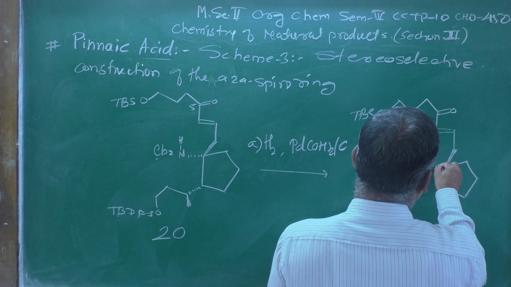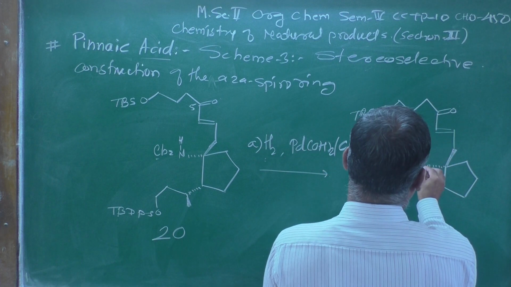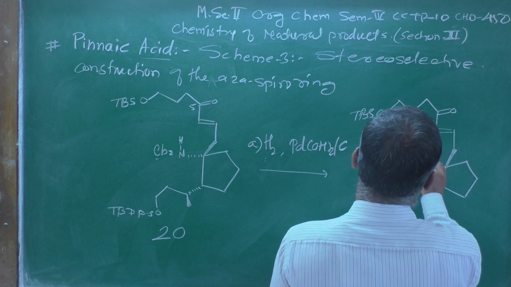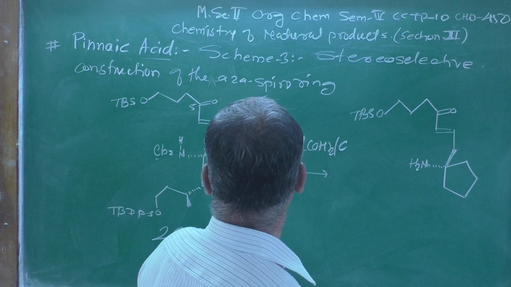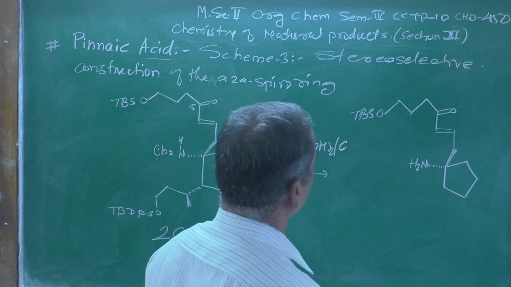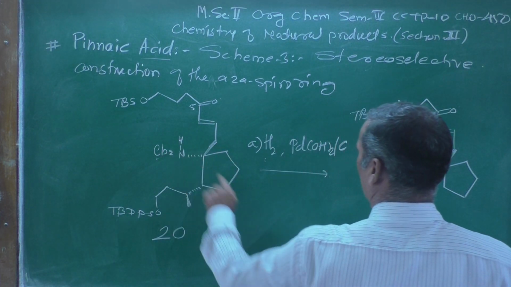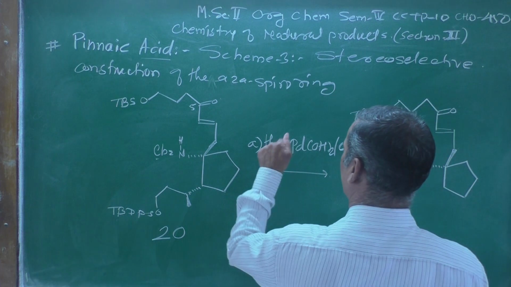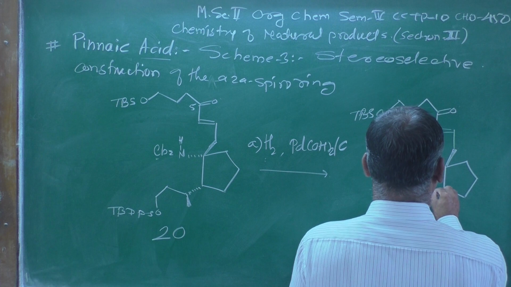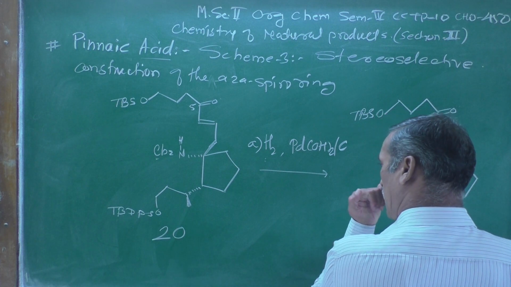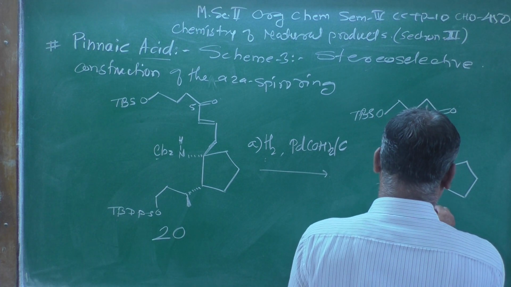Now, here the amine group is formed, NH2, that is the amine group free after the deprotection of that CBZ selectively with hydrogen, palladium, charcoal, and now this is the other side chain that remains as it is.